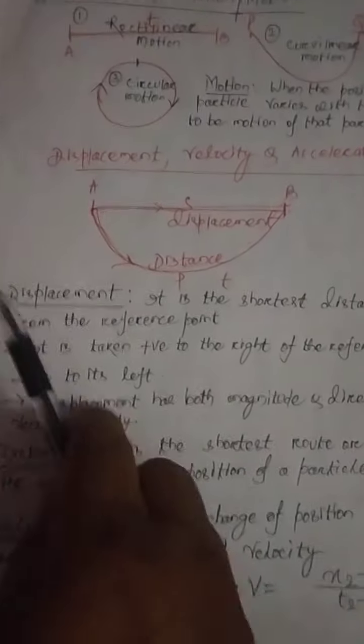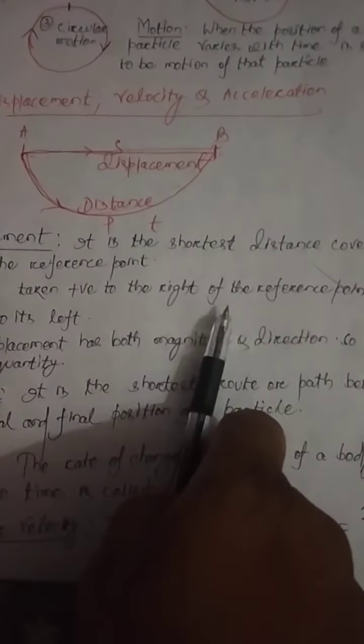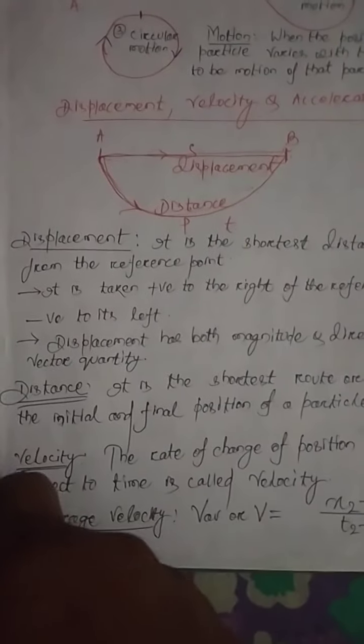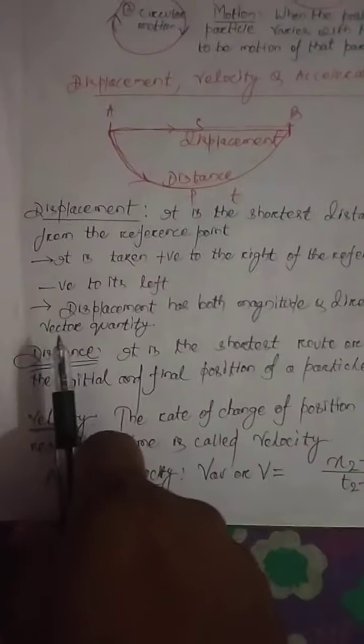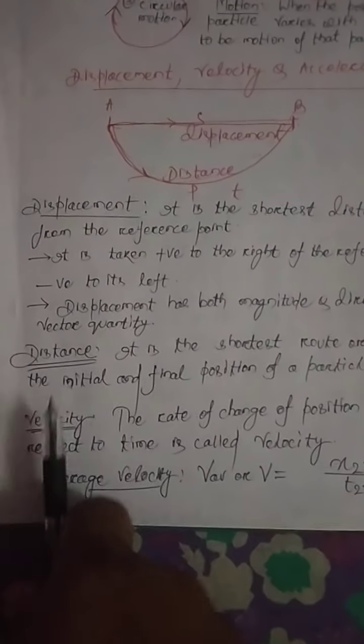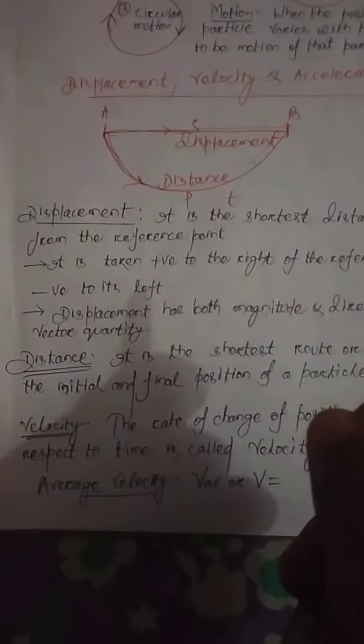There are some points we have to remember. Displacement is the shortest distance covered by the particle with respect to the reference point. It is taken positive when it moves right of the reference point and negative when it moves left of the reference point. Displacement has both magnitude and direction, so it is a vector quantity. Then come to distance: it is the route or path covered by the body.